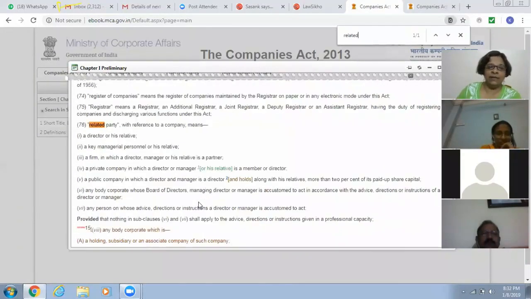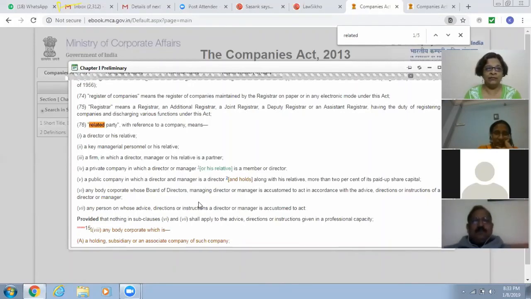So here, 2(76), related party with reference to a company means a director or his relative. So if a company is entering into that category of transactions with a director or his relative, then it's a related party transaction. Or if it's a key managerial personnel or his relative. Now, key managerial personnel is again defined clearly in the Companies Act. It would include the managing director, CFO, the company secretary, whole-time directors. All of those people will be included within the category of key managerial personnel, or his relative.